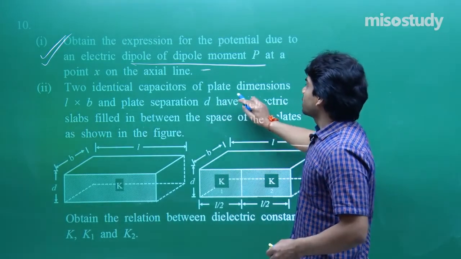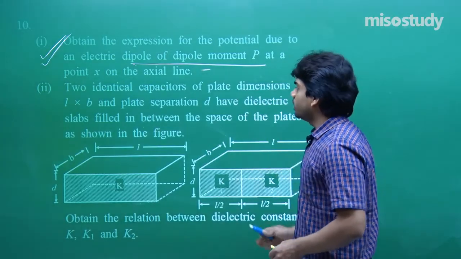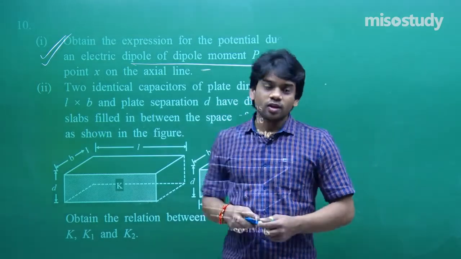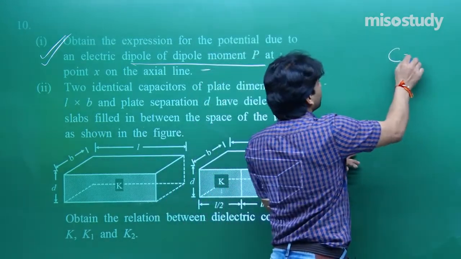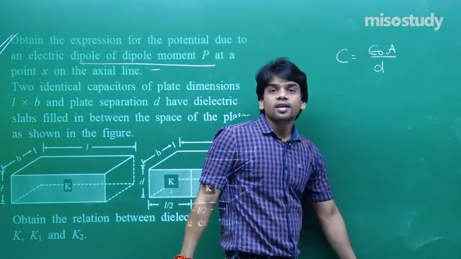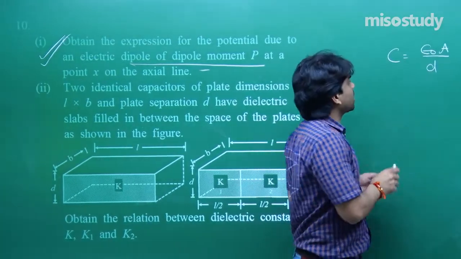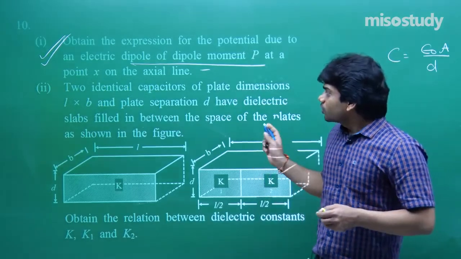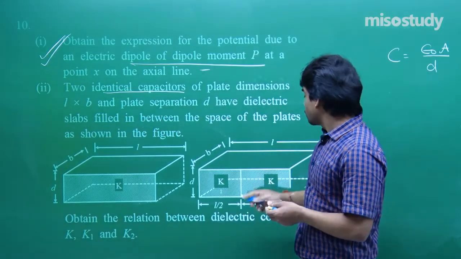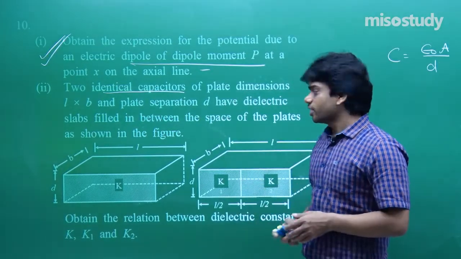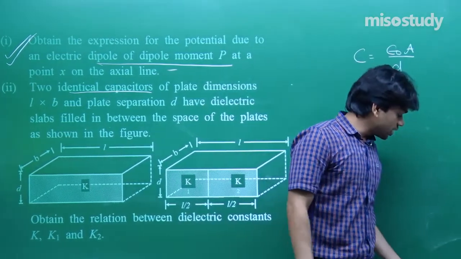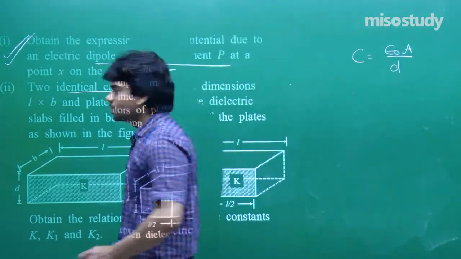Now see, two identical capacitors of plate dimensions L cross B and plate separation D have dielectric slabs filled in between the space of the plates as shown in the figure. First of all, the capacitance will be given as epsilon naught A by D. That is very simple. And then area you can express as L into B. You have to show the relation between the dielectric constants as per the given relation. Let me just write at the other end, you just take note till here.